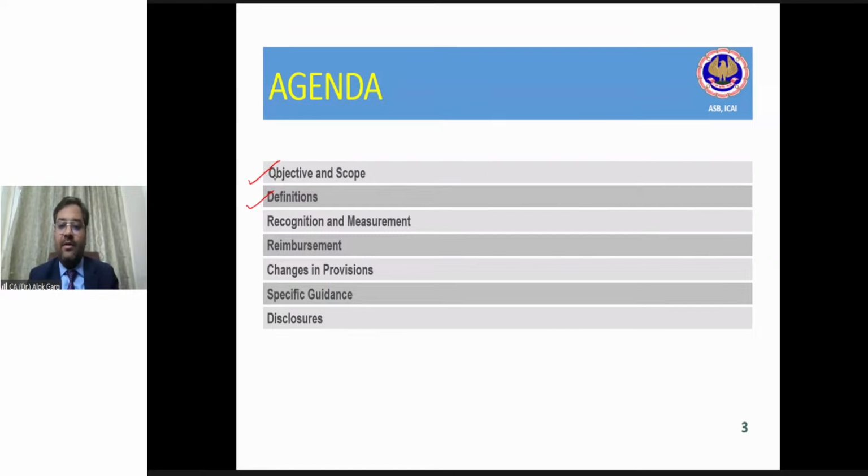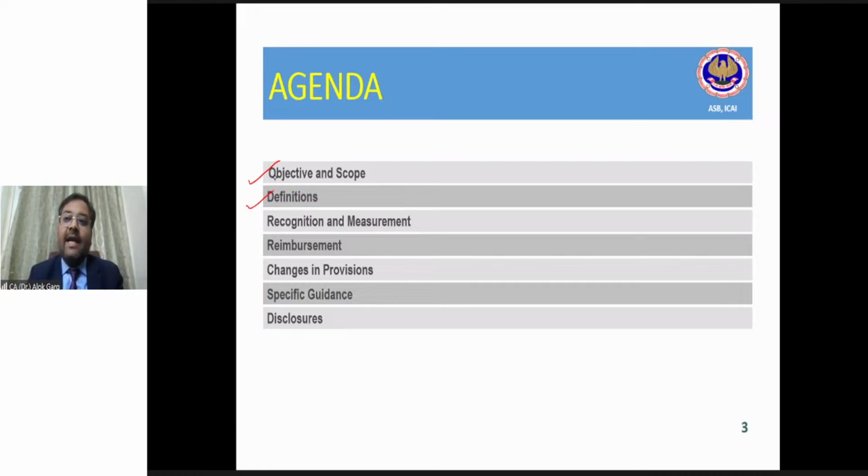Absolutely correct, Sumit, Rashmi, and Koshiki, absolutely right. So as far as recognition is concerned, we are only talking about the word provision. Provisions are going to be recognized. Contingent liability and contingent asset are not going to be recognized.